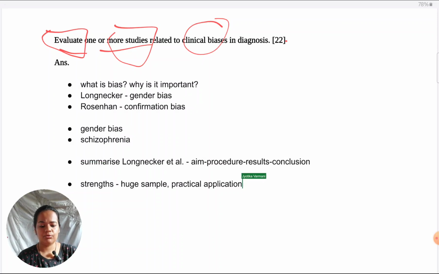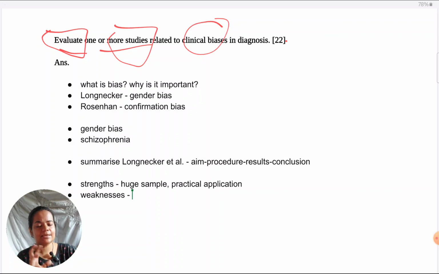Same way you could elaborate on practical application. You could talk about how the findings of these studies can be used to refine research, make sure that males and females are represented equally, thereby reducing biases in the minds of clinicians when they refer to these studies, and when they base their diagnosis on these, they will not end up becoming biased during their actual diagnosis.